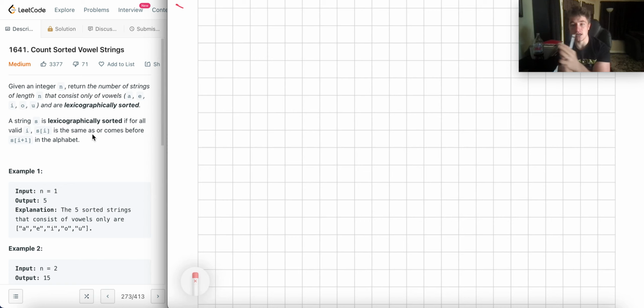So A has to come before E, has to come before I, has to come before O, has to come before U, right? So it's a sorted string.